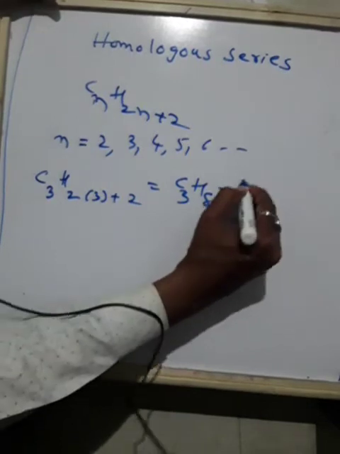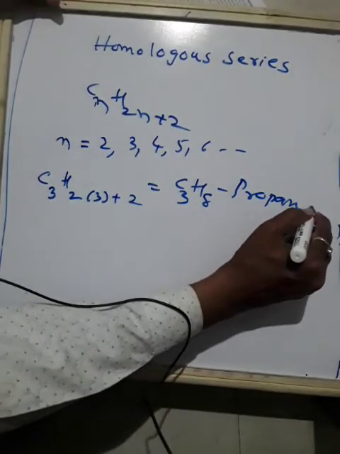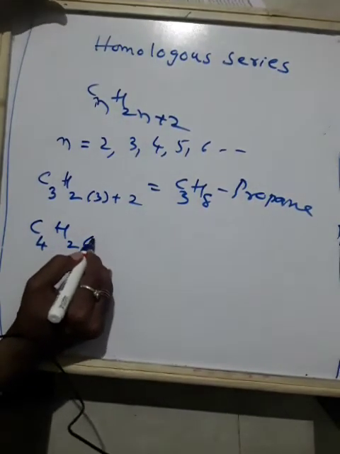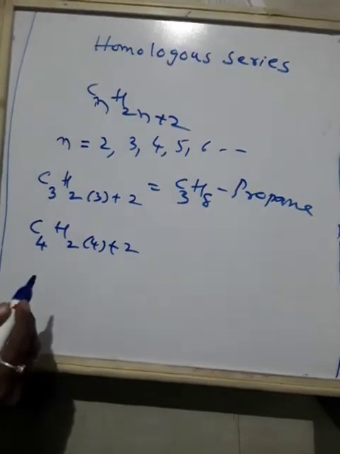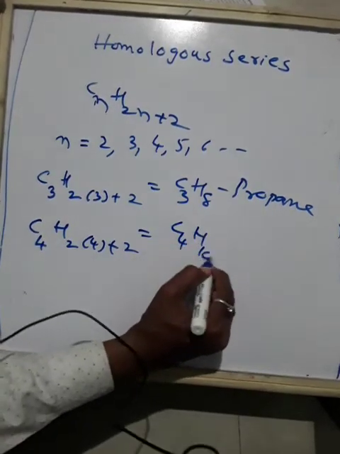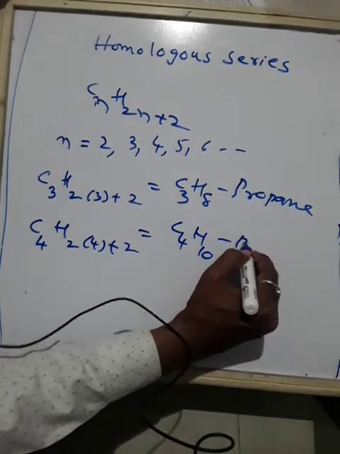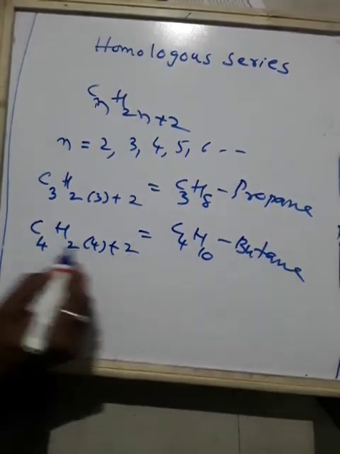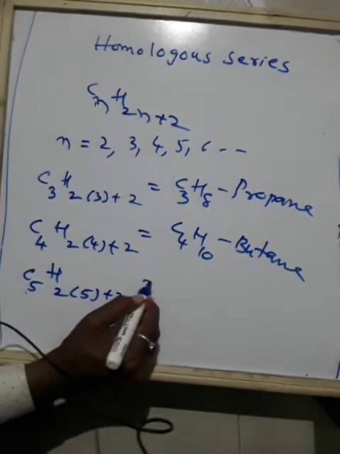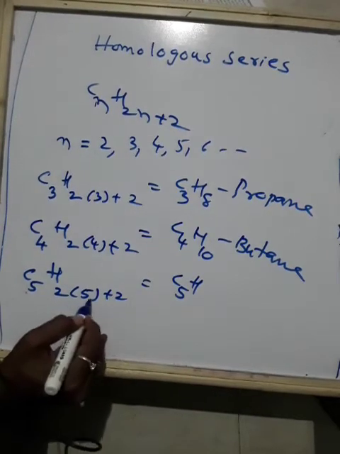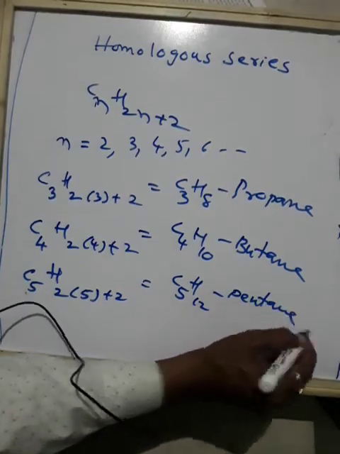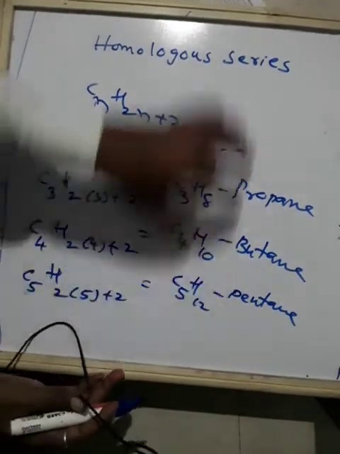What is this? Propane. Suppose if I write C4, H2N, N means 4: 2 fours are 8, 8 plus 2 is 10, H10. This is butane. Now I take C5, H2 into 5 plus 2. 2 fives are 10, 10 plus 2 is 12. So this is pentane.